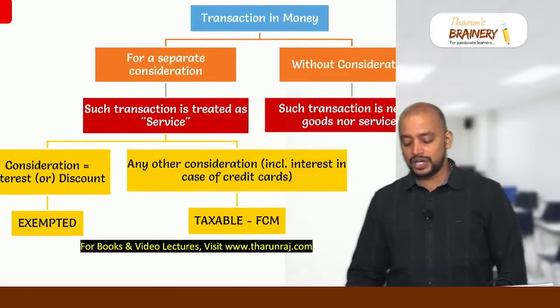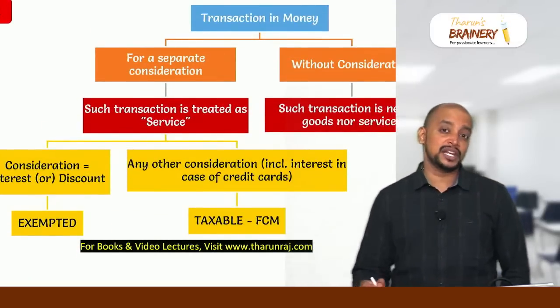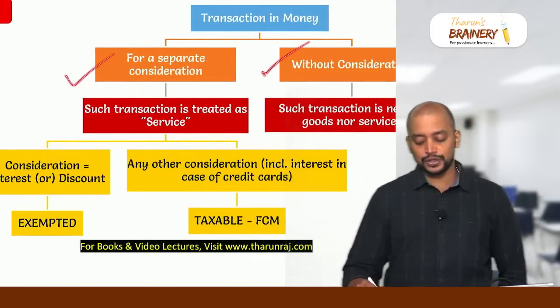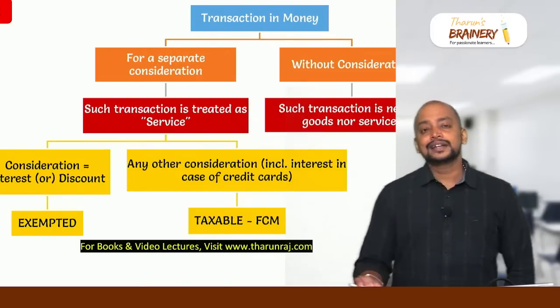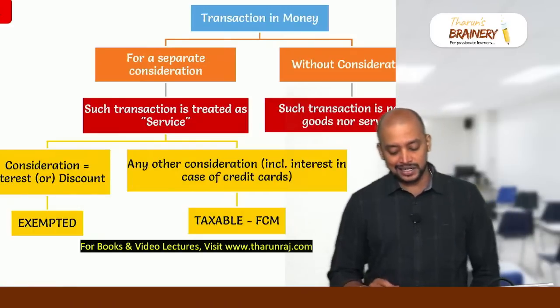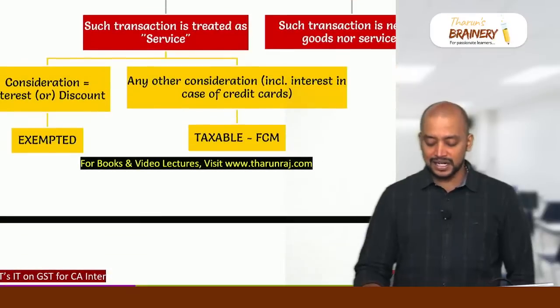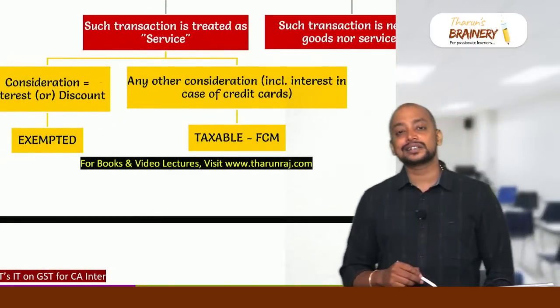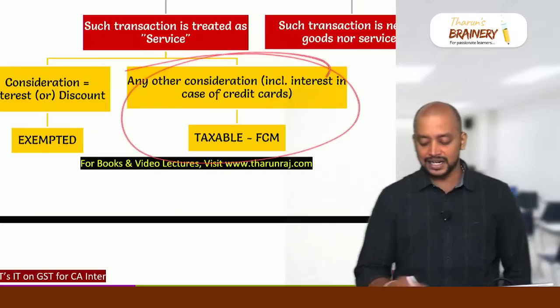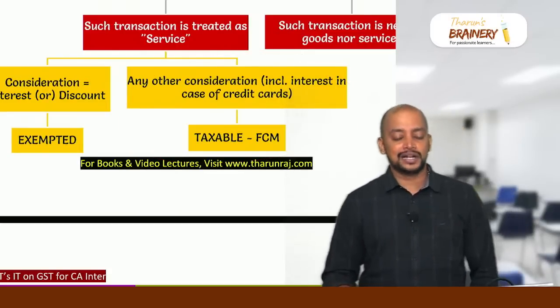Then transaction in money divided into two. Transaction in money for a separate consideration, without consideration. Transaction in money without consideration, neither goods nor services. Transaction in money for a separate consideration, it will be treated as service. Check whether consideration is represented by way of interest or discount. If the consideration is interest or discount, then it is exempted. If it is any other consideration, then it will be taxable under FCM.